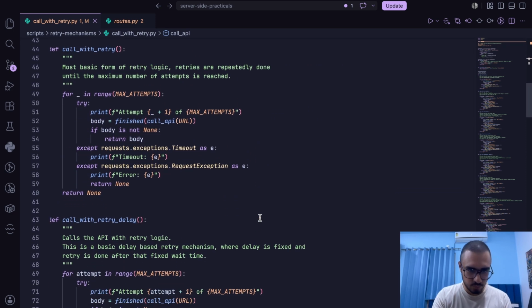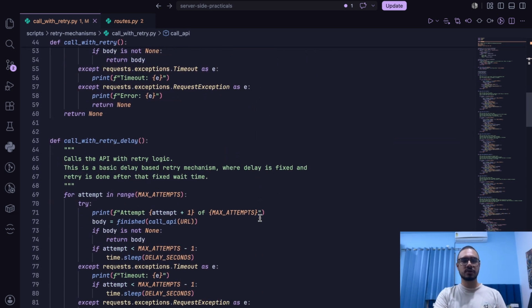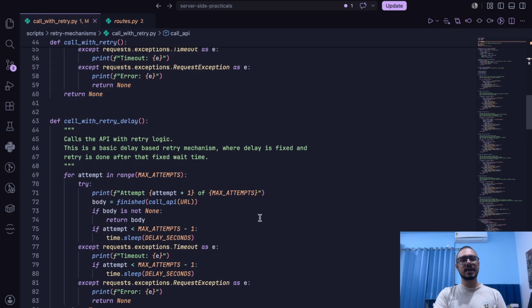Now that we have talked about call with retry and call with retry delay, you might have a slight idea about why we need delay. Now, what is the problem with delay? That we have other patterns. Before heading to other patterns, we must understand the problem, right?